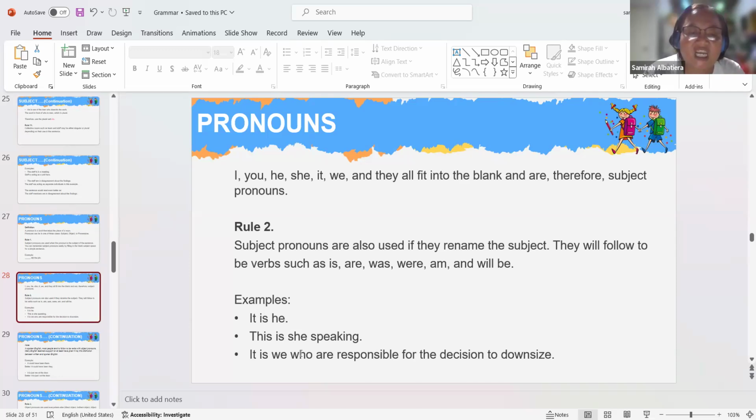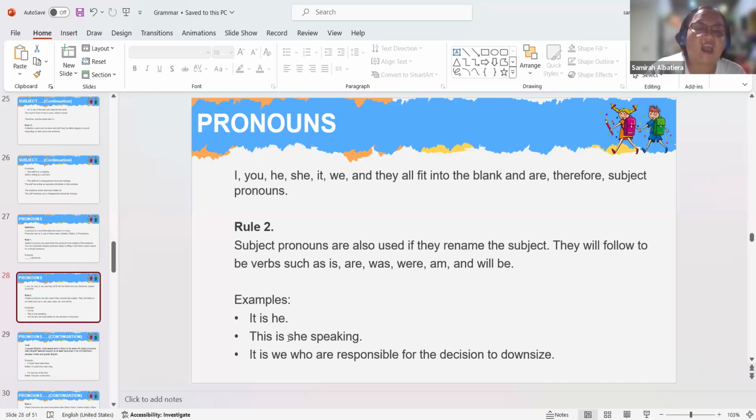He is actually our pronoun. Maybe it is Mark, but instead I replace Mark with he. That is why I made it is he. This is she. She is actually a pronoun.